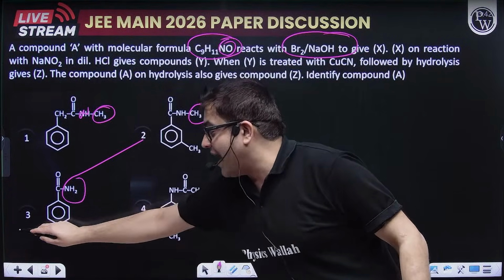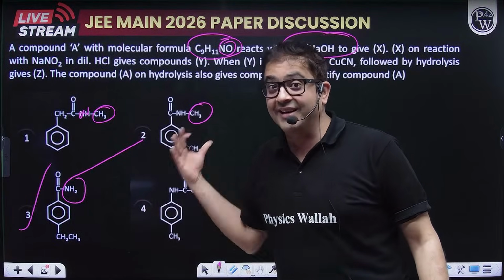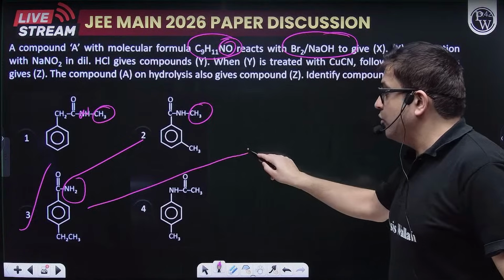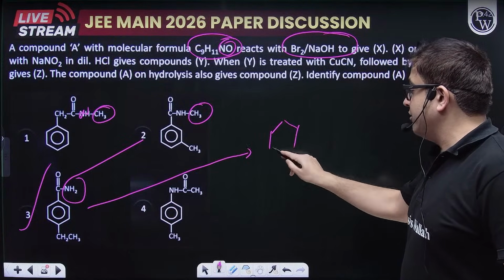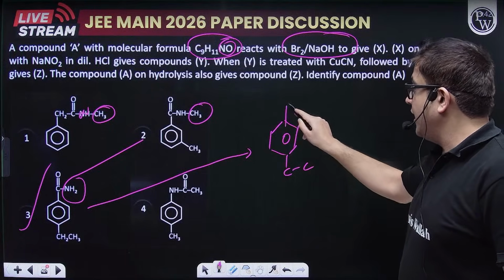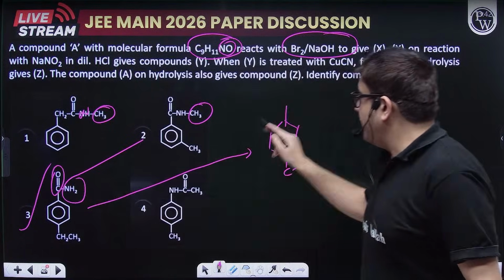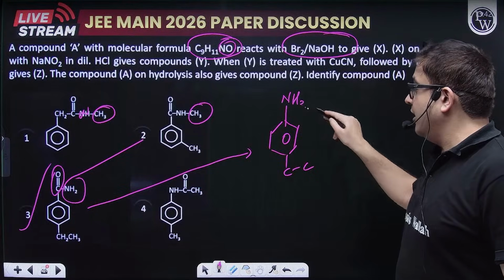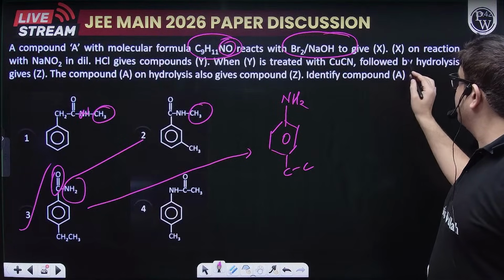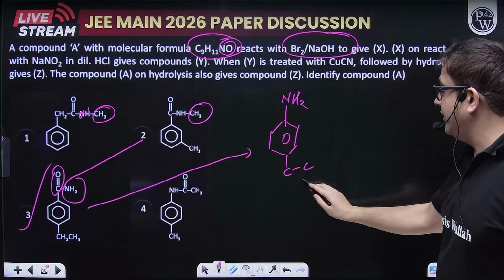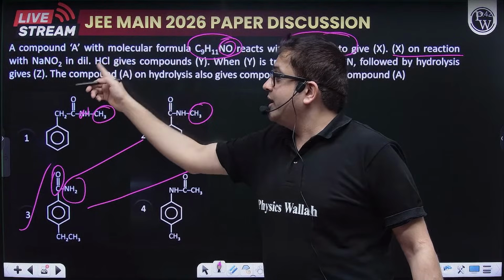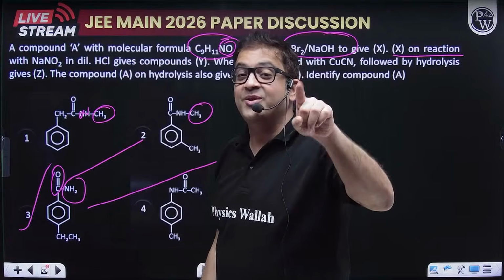So obviously you are landing up with only option 3, but let us read the question. So with Br2 NaOH, this will do what, sir? Hoffmann bromamide degradation will force it to form a 1 degree amine. So this ethyl group and this carbonyl group will be gone, and you will be forming an ethyl substituted aniline. So this will be X. So X on reaction with NaNO2 and HCl, a method to form nitrous acid.